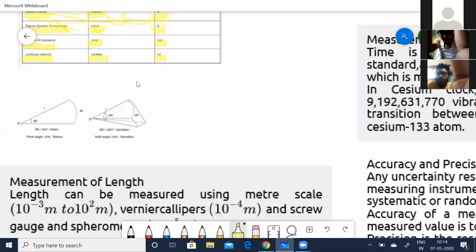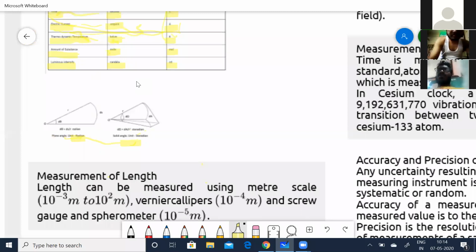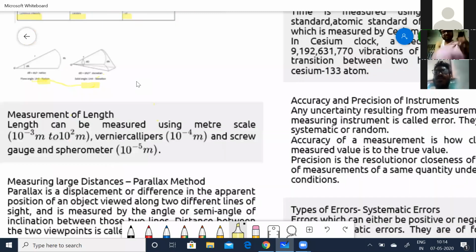And I was talking about the radian and the steradian. Radian is generally for the two-dimensional unit, and the steradian is for three-dimensional solid figures. Remember these two are dimensionless. Okay, now coming to the next part, that is measurement of length.